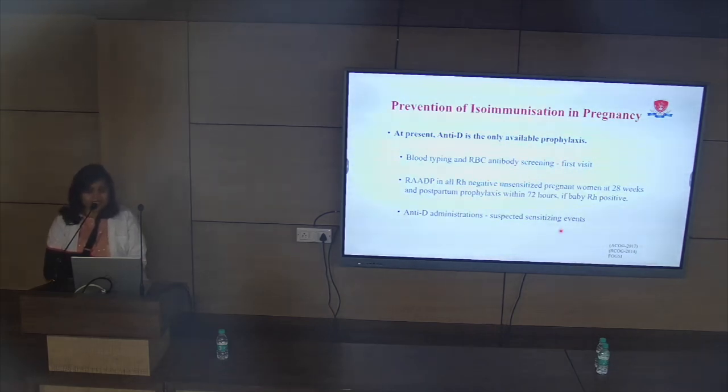This RAADP, that is routine antenatal anti-D prophylaxis, is to be given to all Rh negative unsensitized women at 28 weeks, and a postpartum prophylaxis to be given within 72 hours if the baby is Rh positive. The dose is 300 micrograms, which is given intramuscular, preferably in the deltoid region. One important thing to emphasize is that anti-D has to be administered after every suspected sensitizing event, regardless of RAADP.